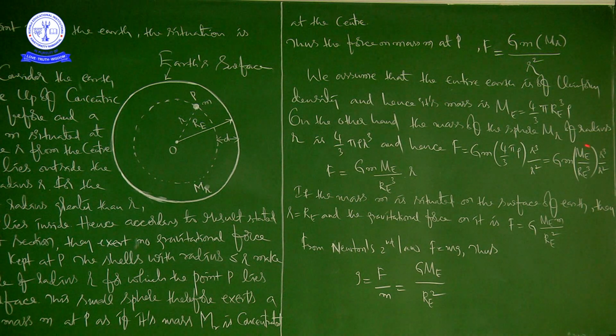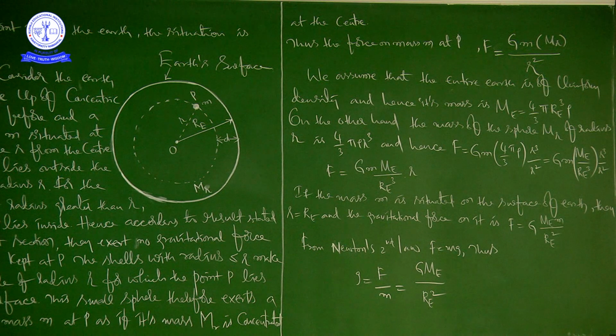That is equal to G m ME by RE cubed into r cubed by r square. Right, r cubed by r square is mathematically small r. So, capital F is equal to capital G into small m into ME by RE cubed into r. This is the expression we are getting here.